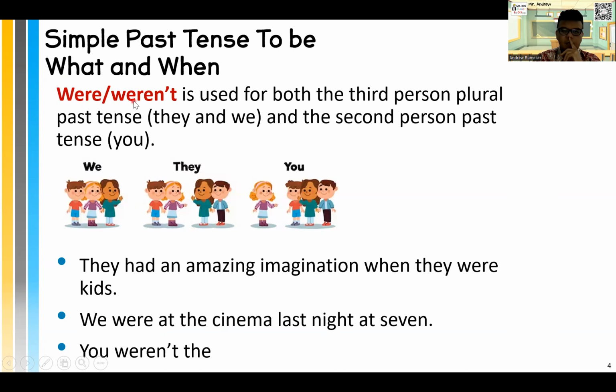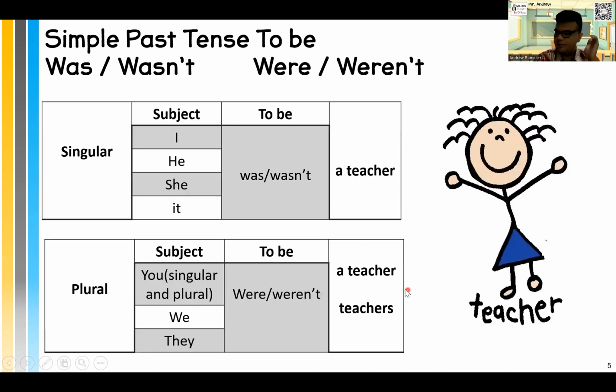Next, were and weren't. We use this for the third person plural with they and we, and the second person past tense when the subject is you. They had an amazing imagination when they were kids. A long time ago, they were kids, right? And then we were at the cinema last night at 7. So we can use that.